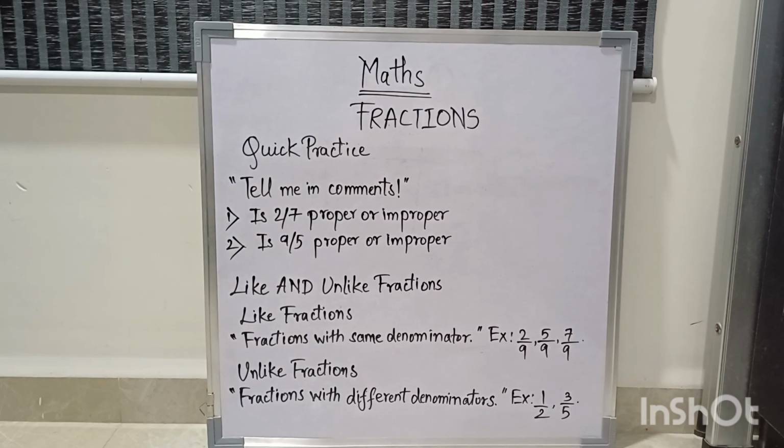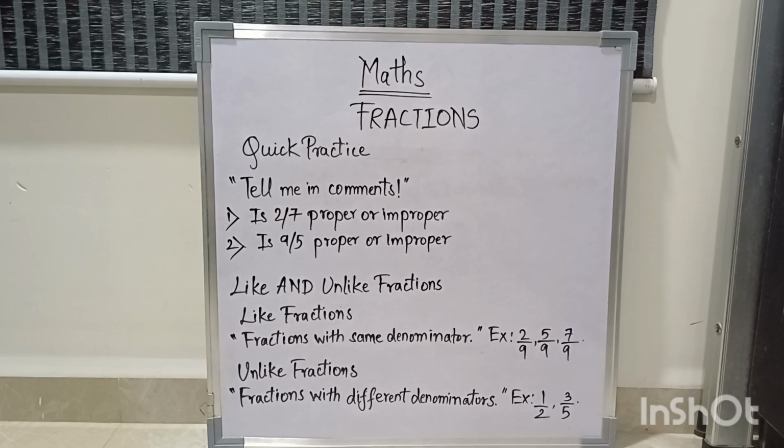So now after the previous part, where we learned proper, improper and mixed fractions, let's get into a quick practice. Tell me in the comments, number 1: is 2 upon 7 proper or improper? Is 9 upon 5 proper or improper? You have learned it in the previous part, so you can take your time and answer in the comment section.